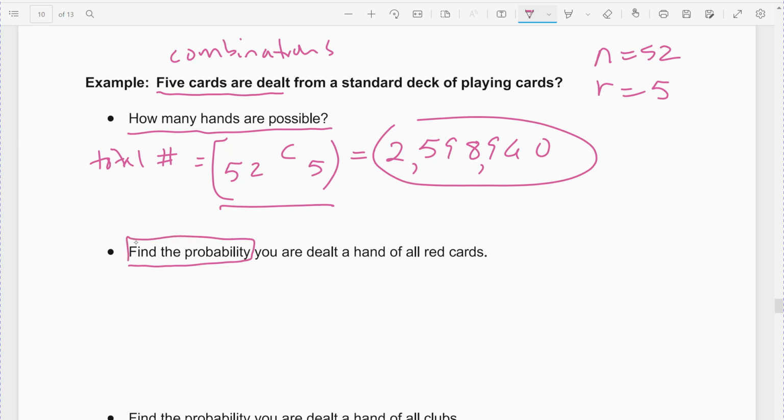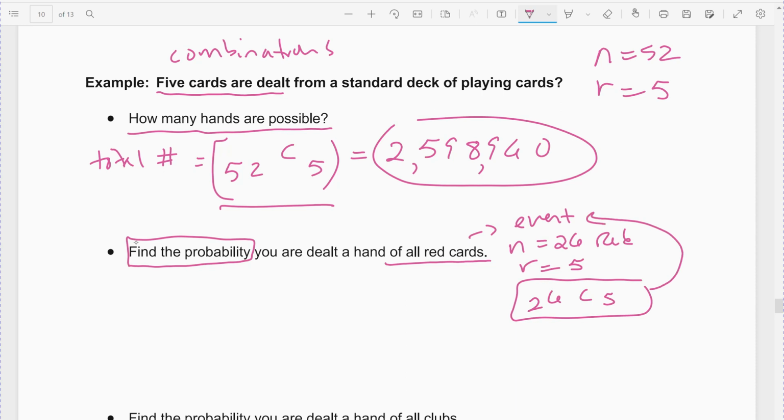What's the probability you're dealt a hand of all red cards? So if you get a flush, right? You get all red cards. Well, remember, half the deck is red, so there are 26 possible red cards. This is my event. We're going to get 5 of them. So my event is 26 combination choose 5.